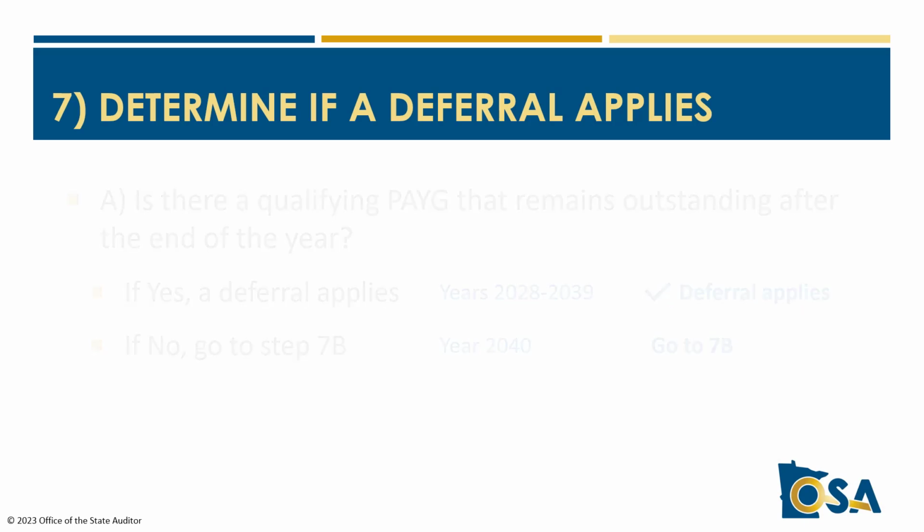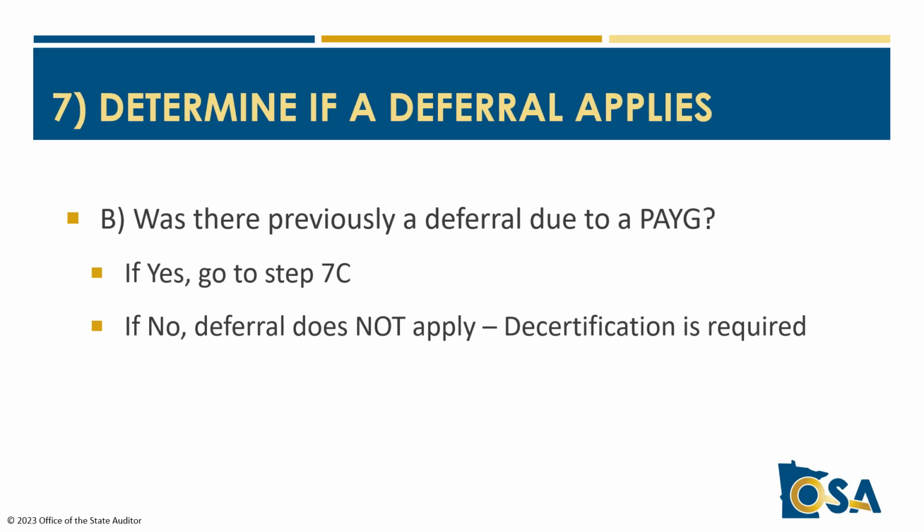For step 7b, we ask, was there previously a deferral due to a pay-go? If yes, then proceed to step 7c. If no, which would be the case if a district either did not have any qualifying pay-goes or did, but they were paid off or terminated prior to reaching the trigger for decertification under paragraph A, then you could conclude that a deferral does not apply and decertification of the district is required. In our example, the deferral had applied prior to 2040, so we proceed to step 7c.